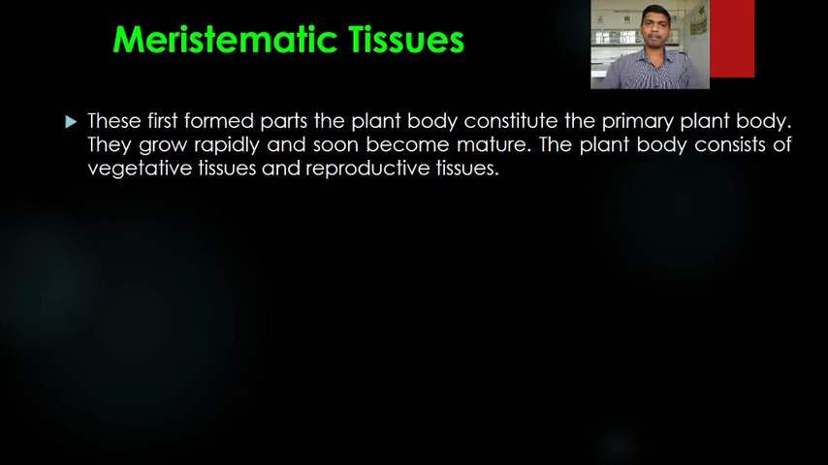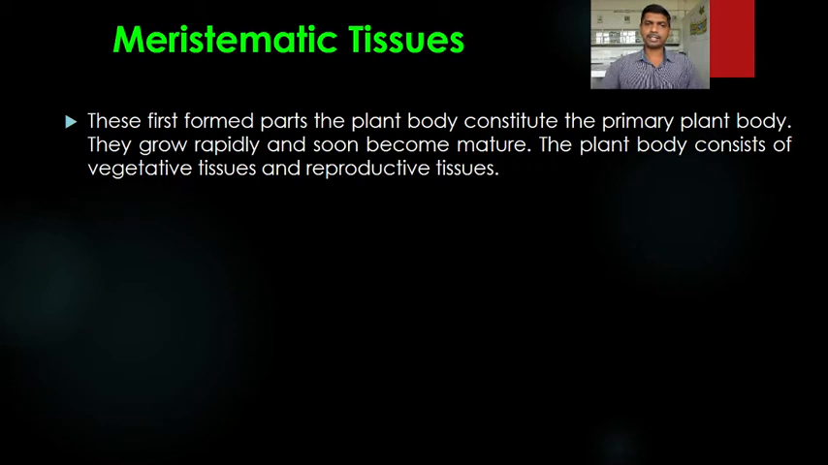These first formed parts of the plant body constitute the primary plant body. The primary plant body consists of the primary root, aerial shoot and leaves. So root, stem and leaf are the structures found in the primary plant body, or one can say the primary plant body constitutes the root, stem and leaf. They grow rapidly and soon become mature.